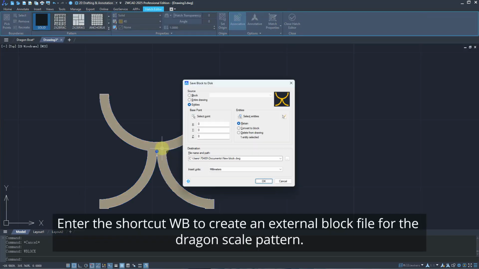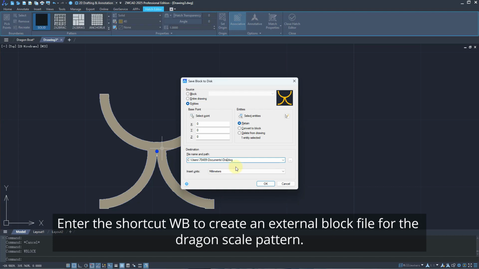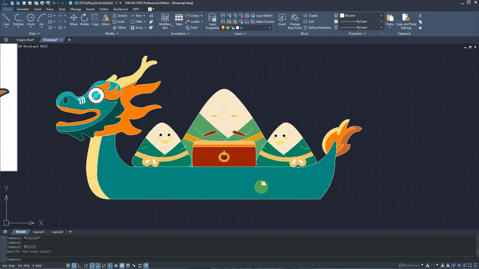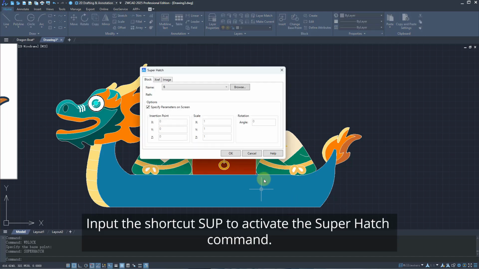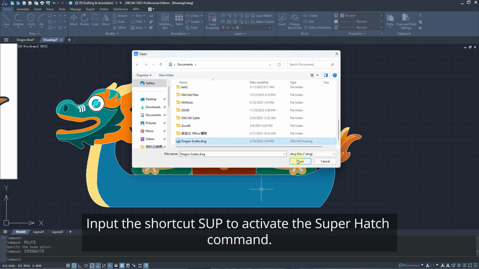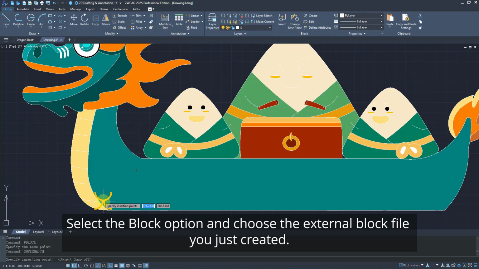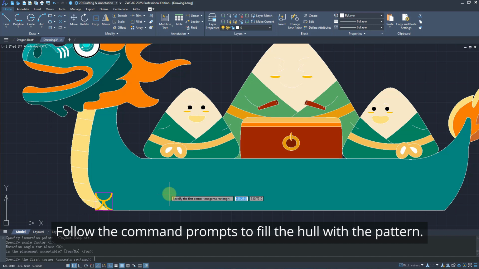Enter the shortcut WB to create an external block file for the dragon scale pattern. Input the shortcut SUP to activate the Super Hatch command. Select the block option and choose the external block file you just created. Follow the command prompts to fill the hull with the pattern.